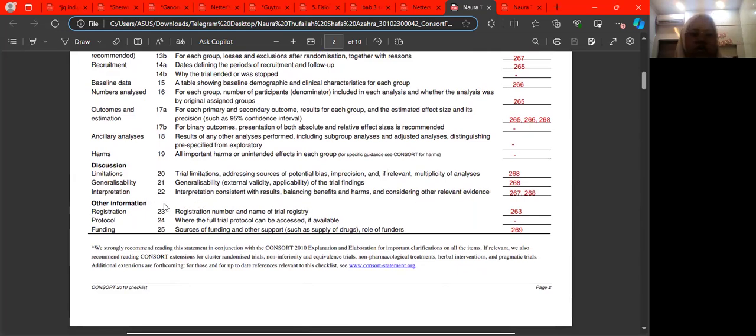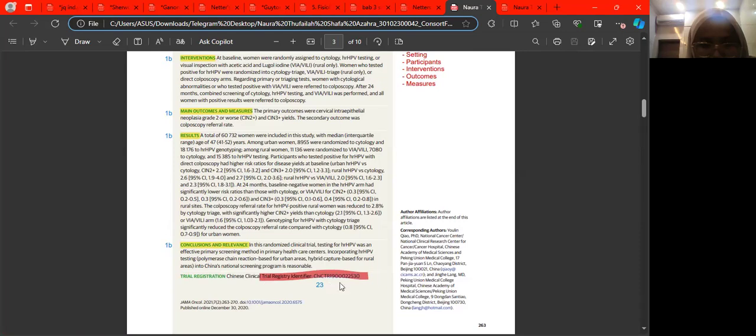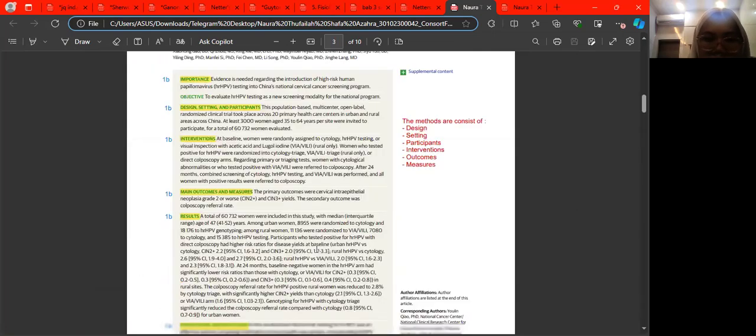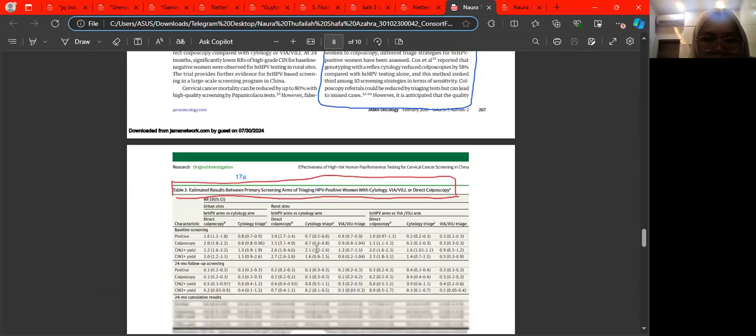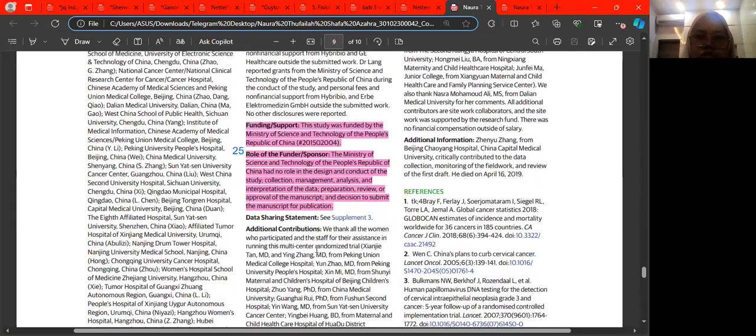And other information, I found the registration and funding. This is the registration, trial registration, in the abstract, and funding in information. Funding or support: the study was funded by the Ministry of Science and Technology of the People's Republic of China, and role of the funder or sponsor: the Ministry of Science and Technology of the People's Republic of China had no role in the design and conduct of the study.